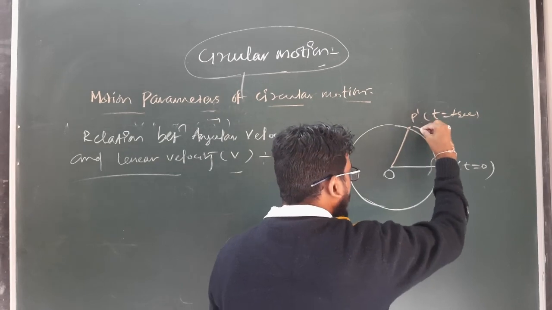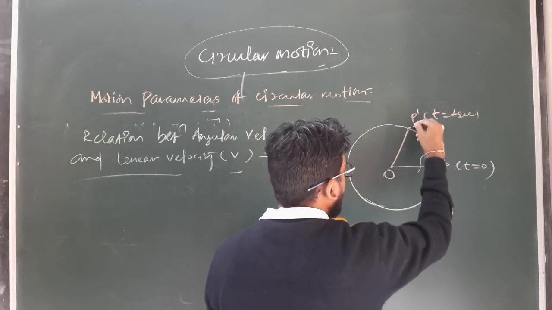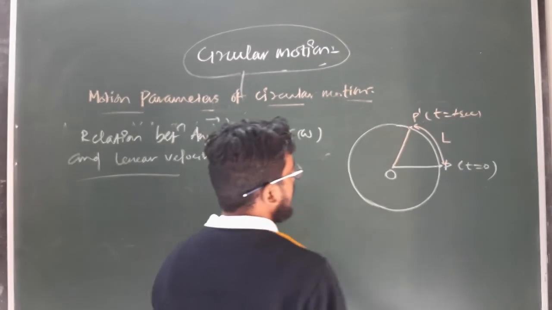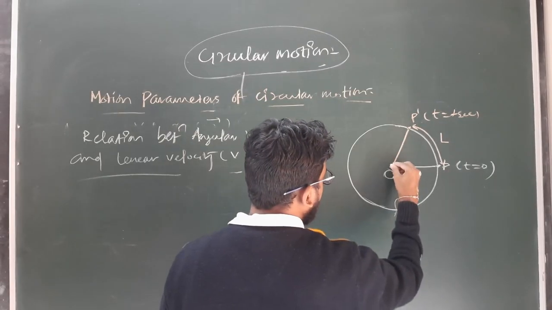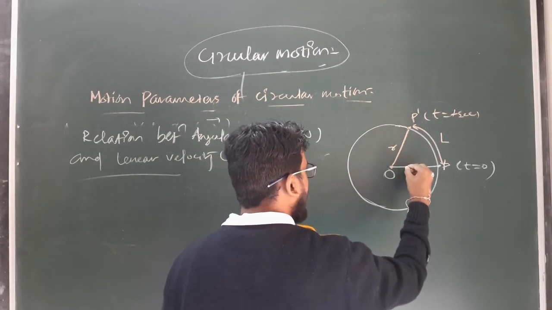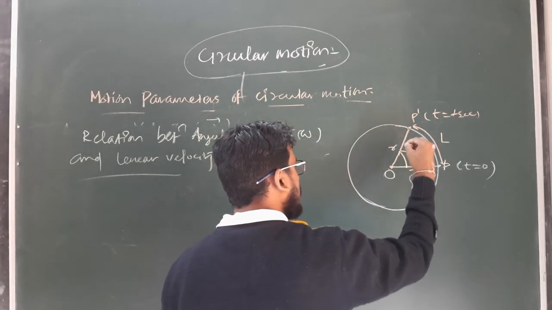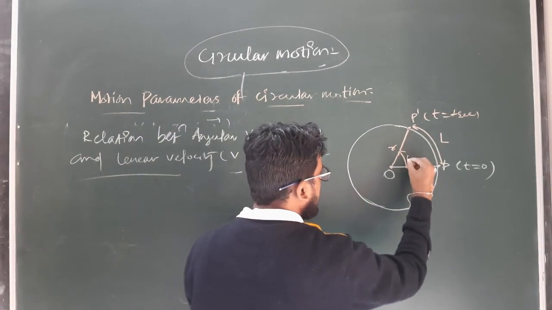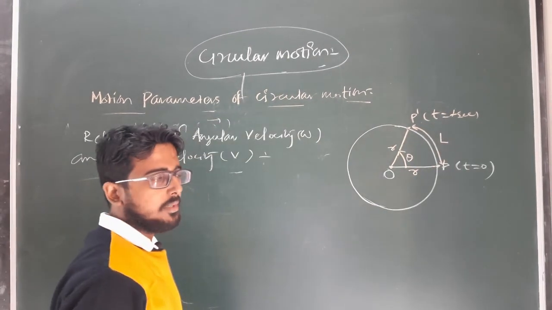So this curved path or the arc covered by the particle during this time interval is known as linear displacement L, and this is the radial vector whose magnitude is equal to the radius of the circular path r. The angle covered by the radial vector in this time interval is theta, which is known as the angular displacement.